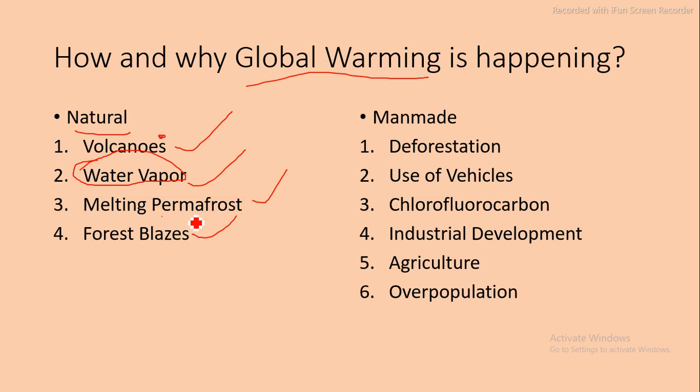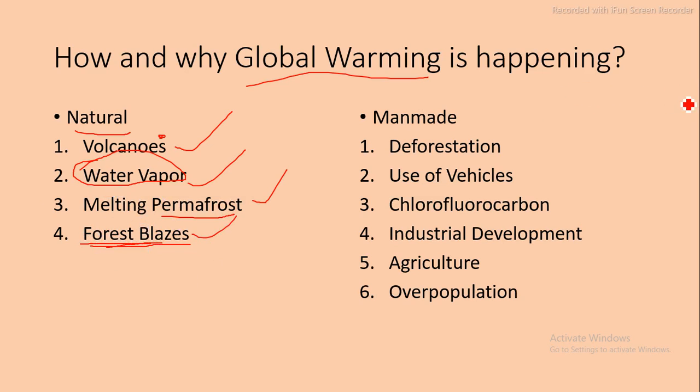Permafrost is an ice layer which is frozen for at least 2 years. So, if this permafrost melts, the surrounding temperature increases. Forest blazes. So, forests provide us the warm, nice climate. So, if forest disappears, obviously the temperature increases.